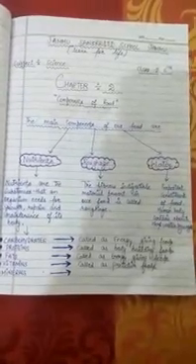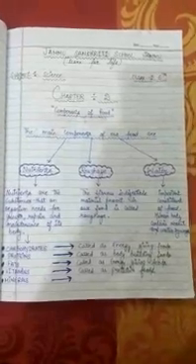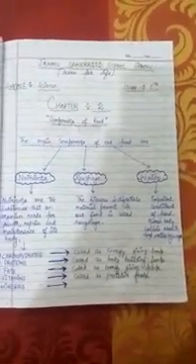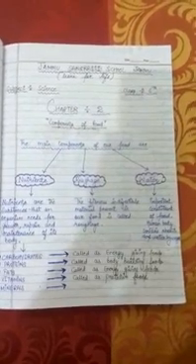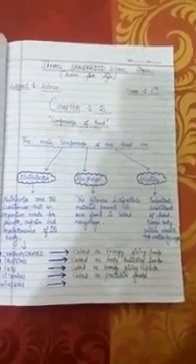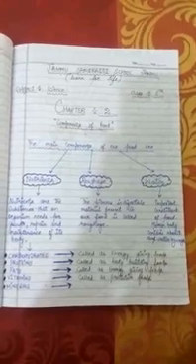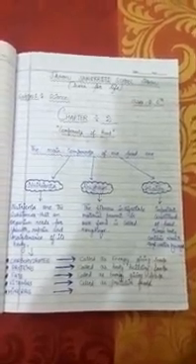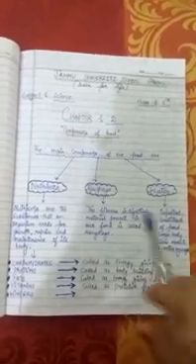Hello students, today we start chapter number 2, that is components of food. We have learnt in the previous chapter that we need food for energy, growth, repair of damaged tissue and to keep us fit and healthy. In this chapter we will study the components of food and diseases caused due to deficiency of nutrients in our food. First of all, we know the main components of our food.